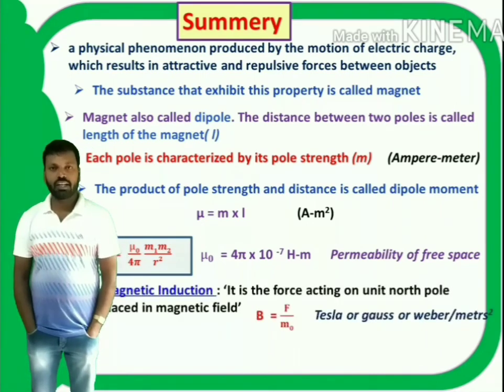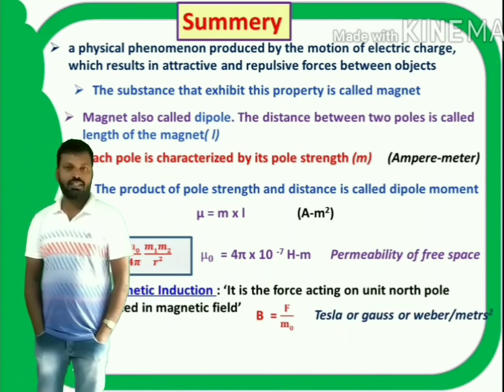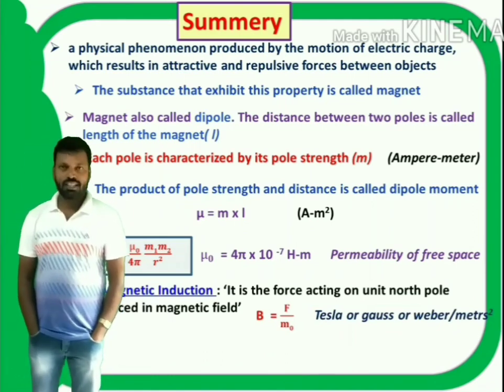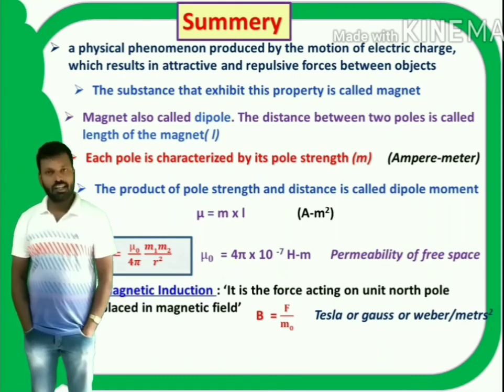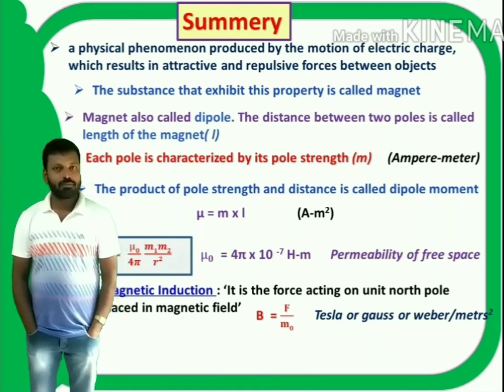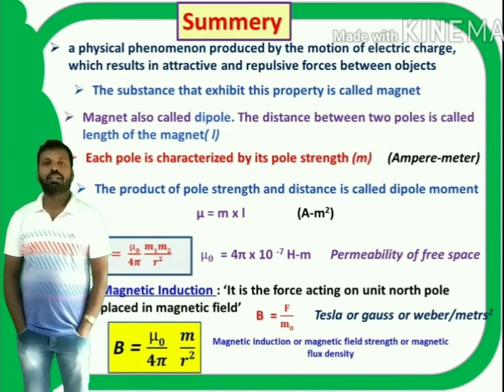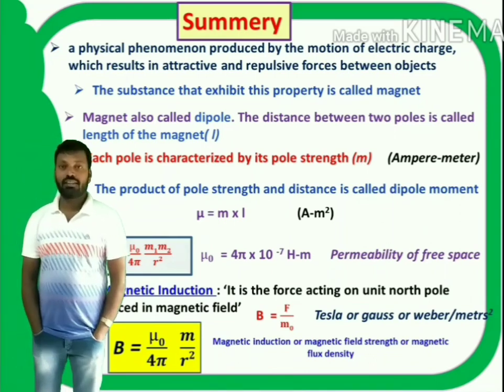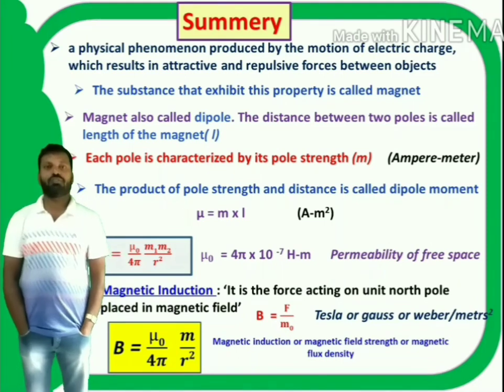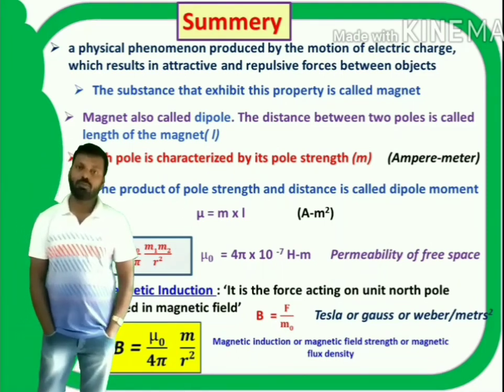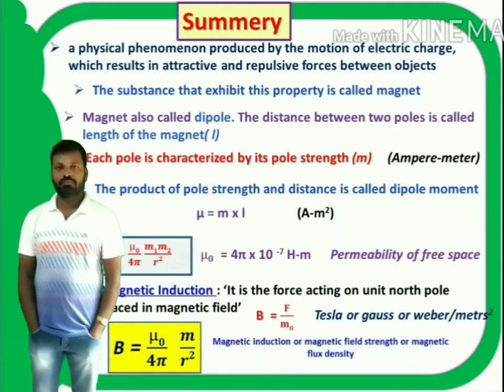Next, magnetic field. What is magnetic field? It is the area surrounded by a magnet in which other poles experience a repulsive or attractive force. Next, magnetic induction. What is magnetic induction? It is the measurement of the strength or magnitude of the force experienced by the other poles in magnetic fields.